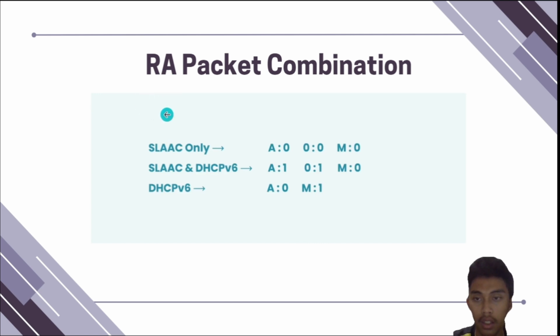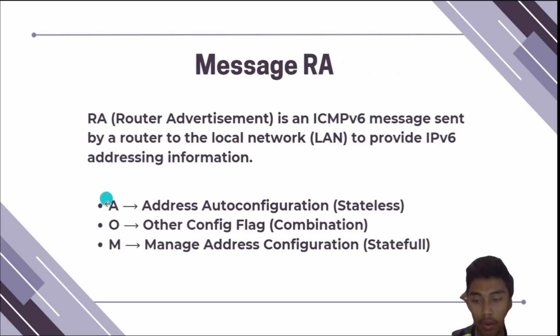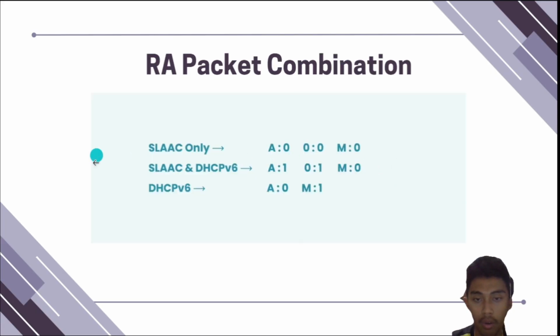In this page I have RA packet combination for SLAAC only. This is not using A, O, and M. A in here for address autoconfiguration, and O for other config flag, and the last M for managed address configuration.